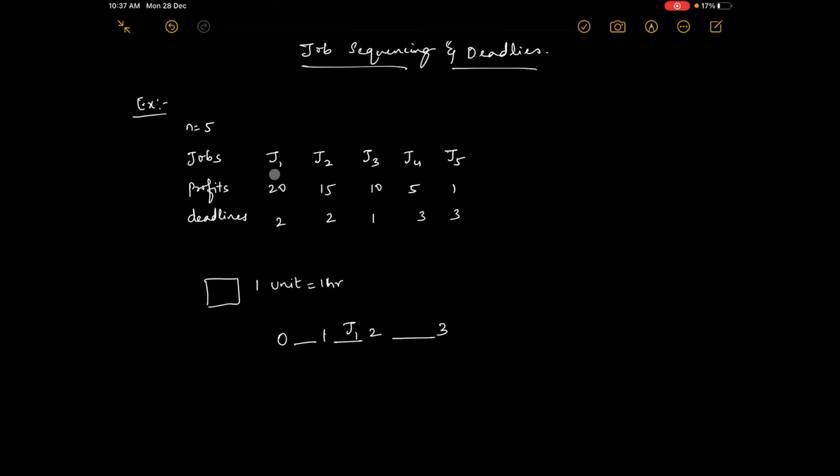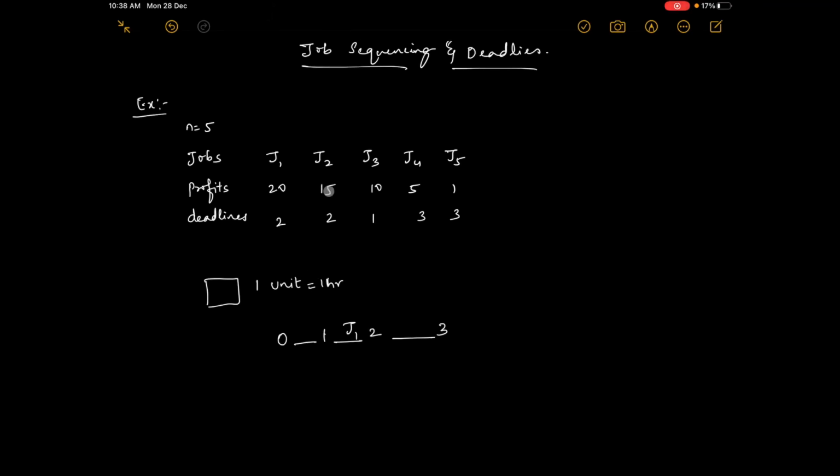So what I have selected is J1 because it has the maximum profit. But I will not do it first. Because he is ready to wait, I'll do his job later, so that I can still do another person's job. So for this person I have fixed the slot. It needs 1 hour, and I have fixed the slot.